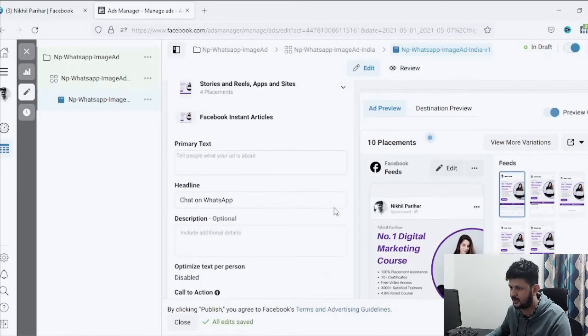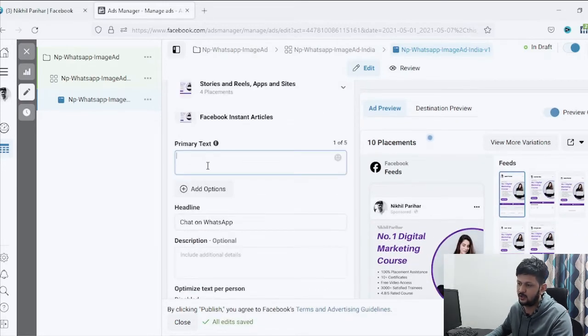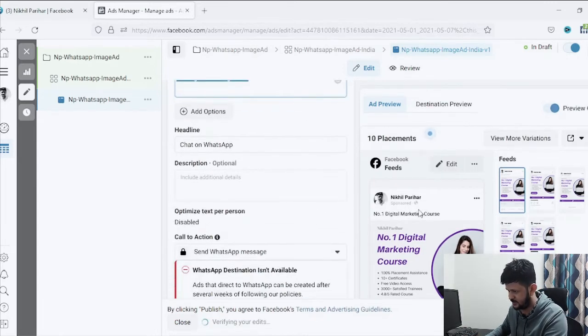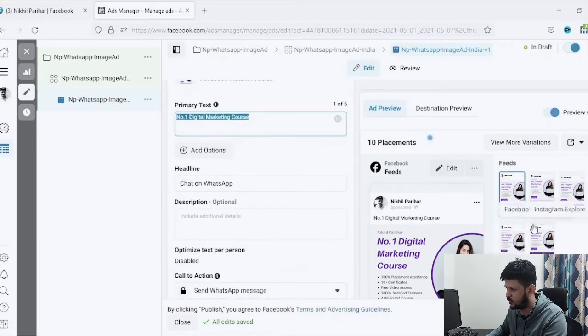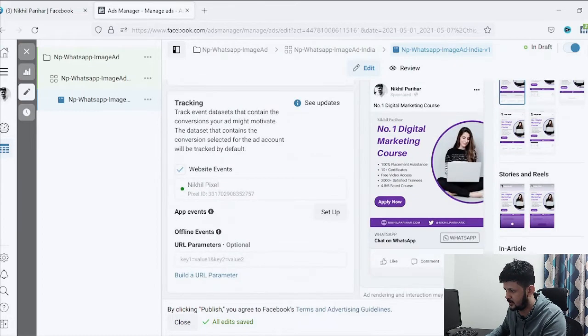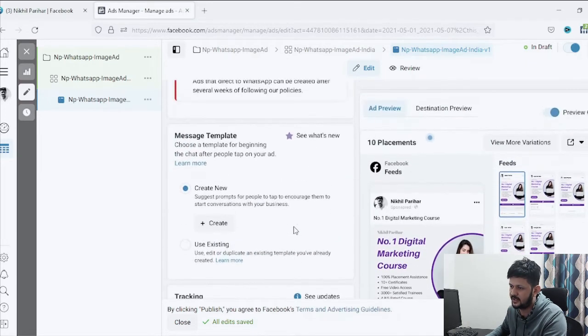If you see here, we also need to write the primary text and all those things. So I'll just write here probably number 1 digital marketing course. For now, I guess that's enough. Headline, it says chat on WhatsApp. Okay, so that's how the headline will be displayed. Let me just come down to this section. So it says chat on WhatsApp. Okay, that's how it is displayed.